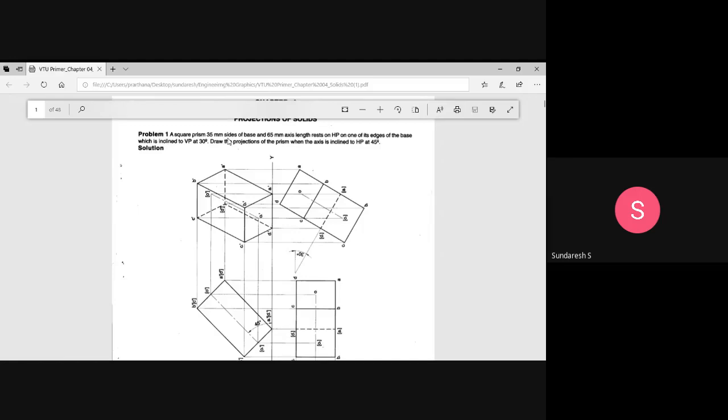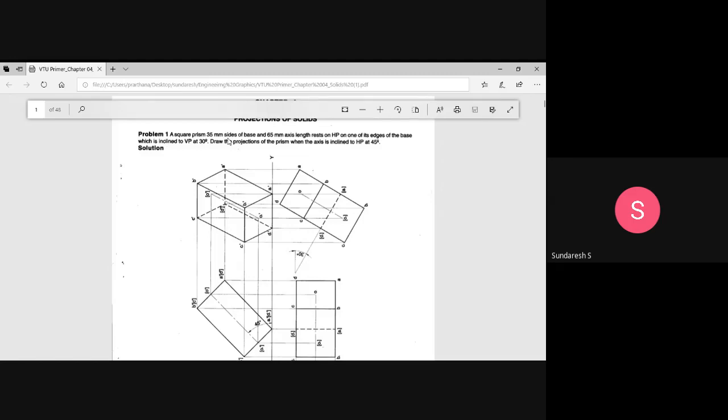When you say one of the edges of the base, in the initial position where you are going to start with the top view, the square should have a base which should come to your right. Please remember, it is totally reverse of the planes. In planes it was on the left side. Now in solids, it should be on the right side. And this base edge is inclined to VP at 30 degrees. So the condition given is that the base edge is inclined to VP at 30 degrees. Draw the projections of the prism when the axis is inclined to HP at 45 degrees.